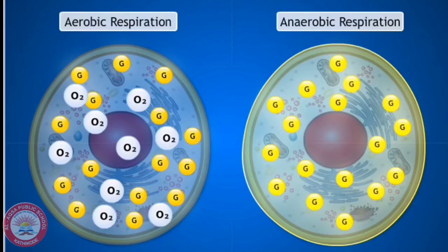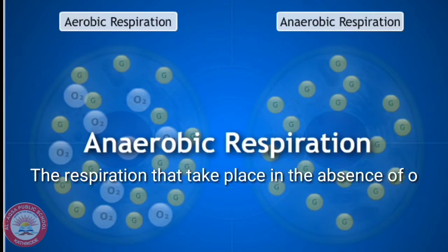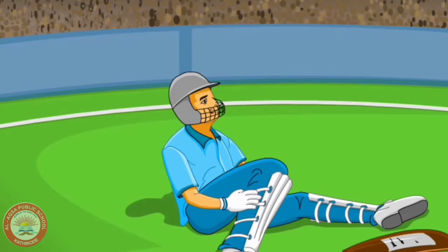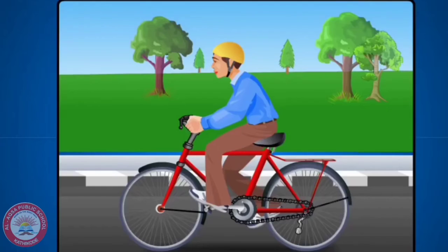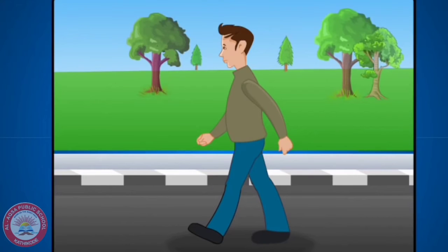The next type of respiration is the anaerobic respiration. It is the respiration that takes place in the absence or lack of oxygen. Have you noticed sports persons getting muscle cramps? Have you noticed when it takes place? Muscle cramps usually occur when a person is involved in heavy exercise like cycling, running, speed walking, etc. for a long time.